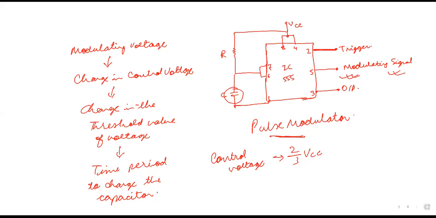Next is the demodulator part of the signal. Demodulator means the signal we have obtained here can be demodulated by using the arrangement which I am showing here.